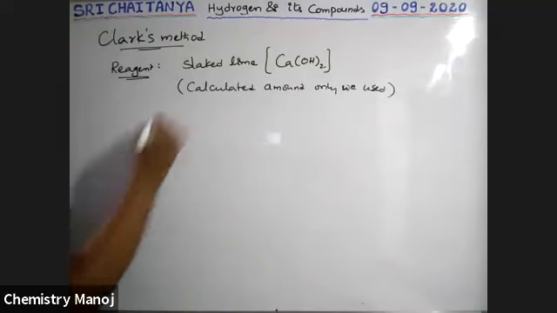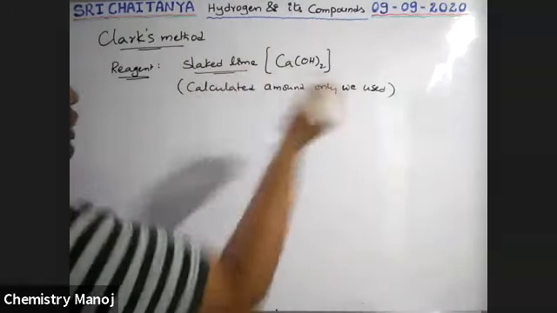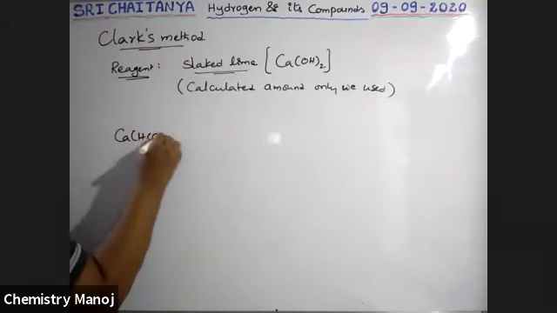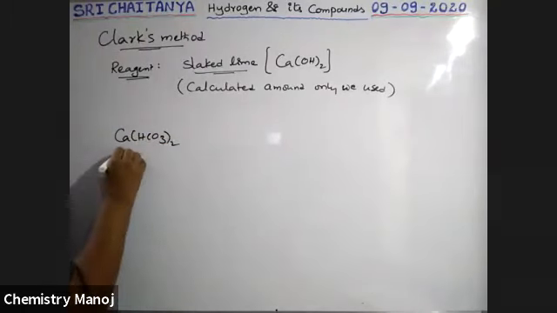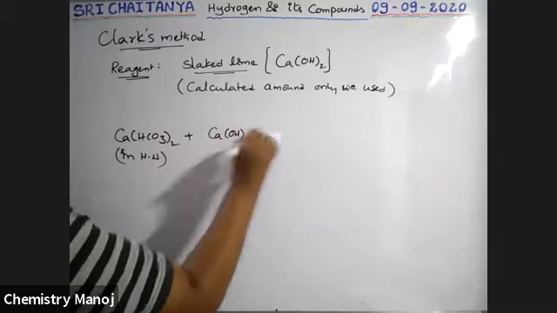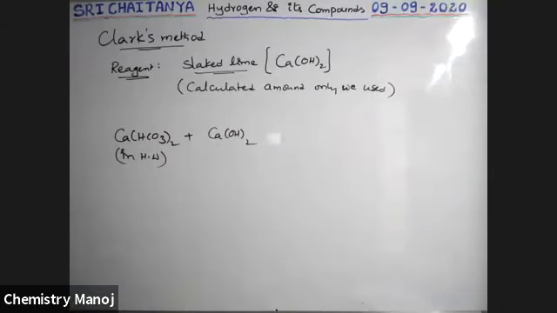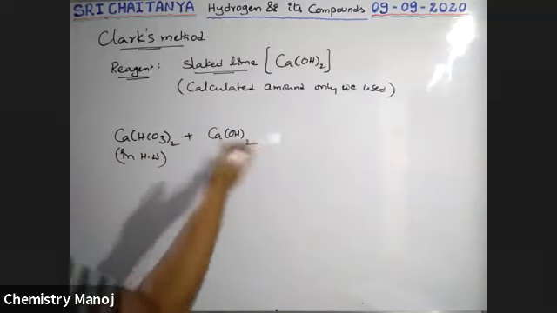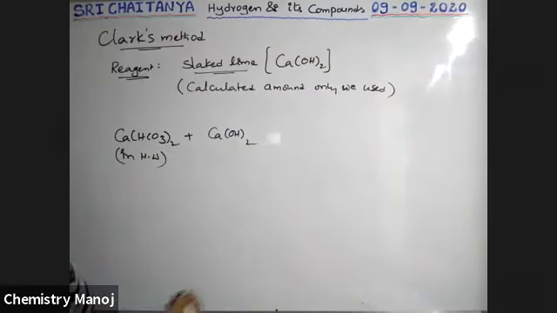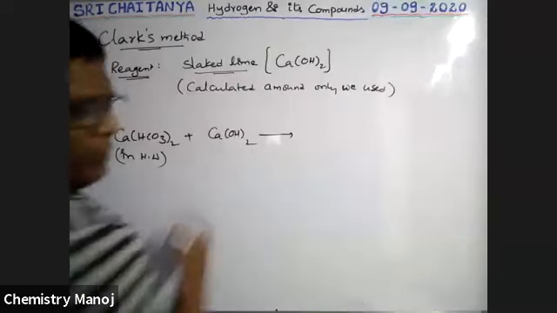Let us take it: this slaked lime is added to hot water in which, for example, calcium bicarbonate is present. To this, a calculated amount of calcium hydroxide, called Clark's reagent, is added. Just a simple technique.